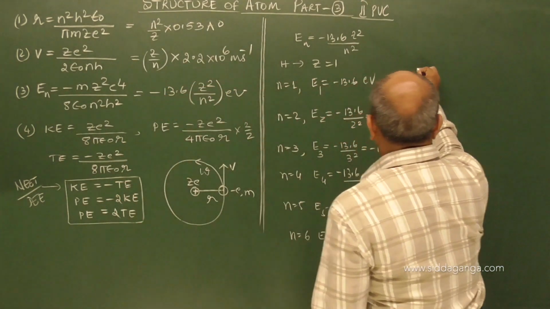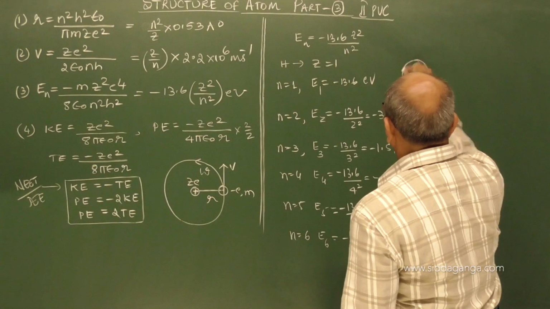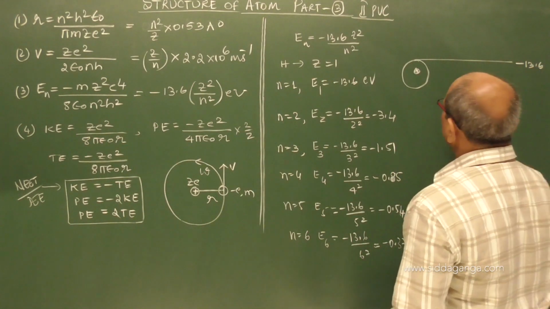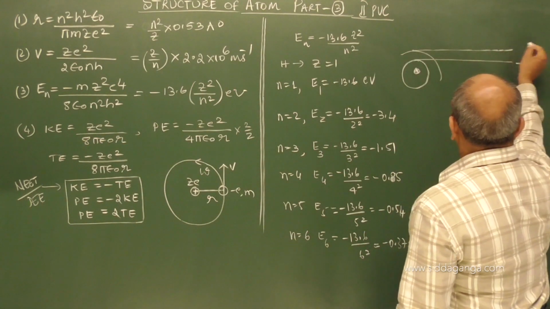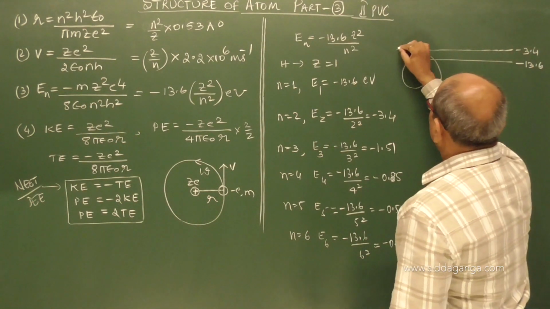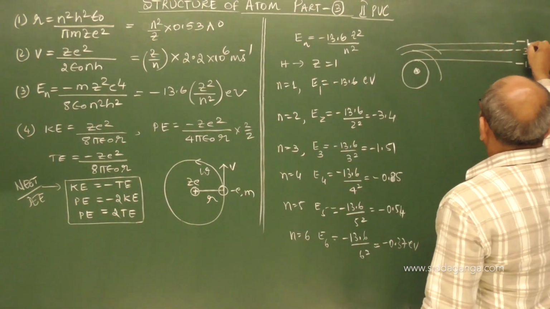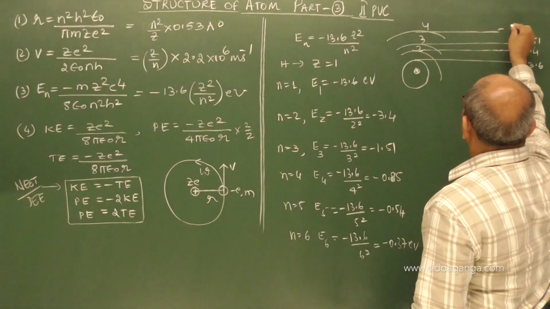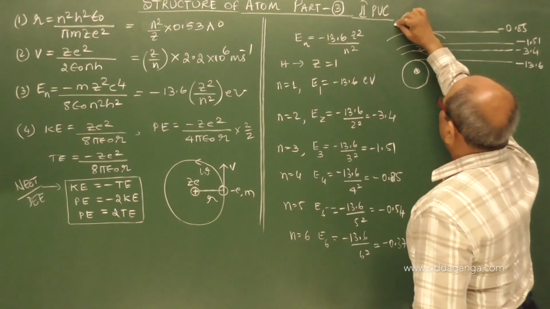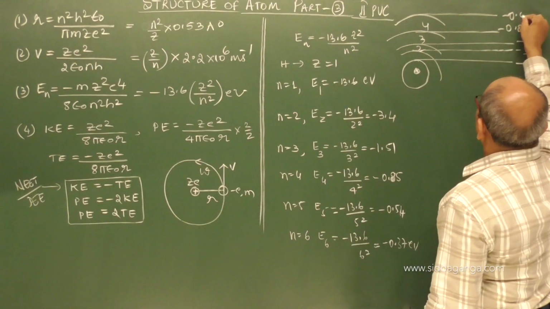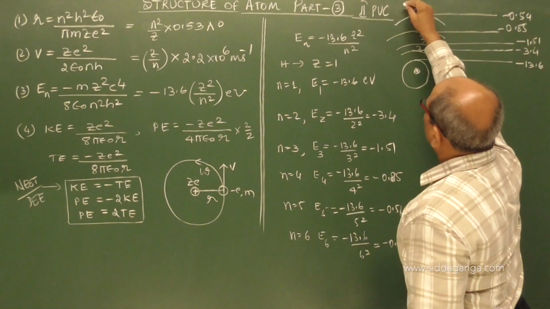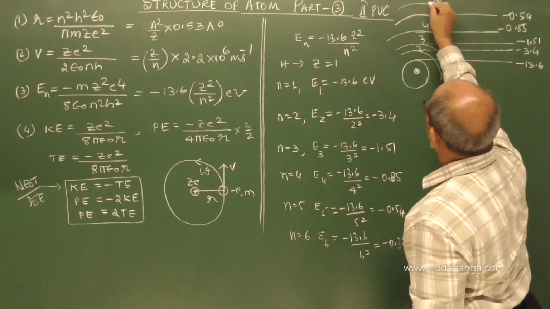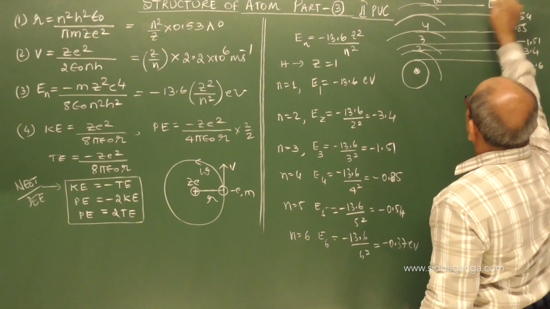If you see the orbits only, with the nucleus and the first orbit, the energy corresponding to the first orbit is minus 13.6. Coming to the second orbit it is minus 3.4, the third orbit minus 1.51, the fourth orbit minus 0.85, and the fifth orbit minus 0.54. If you go to the infinite orbit, when I put n square as infinity, E infinity is 0.